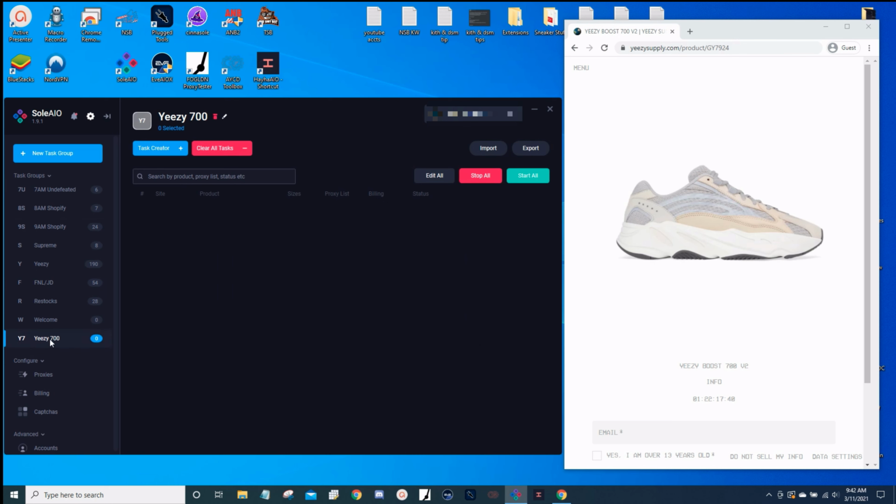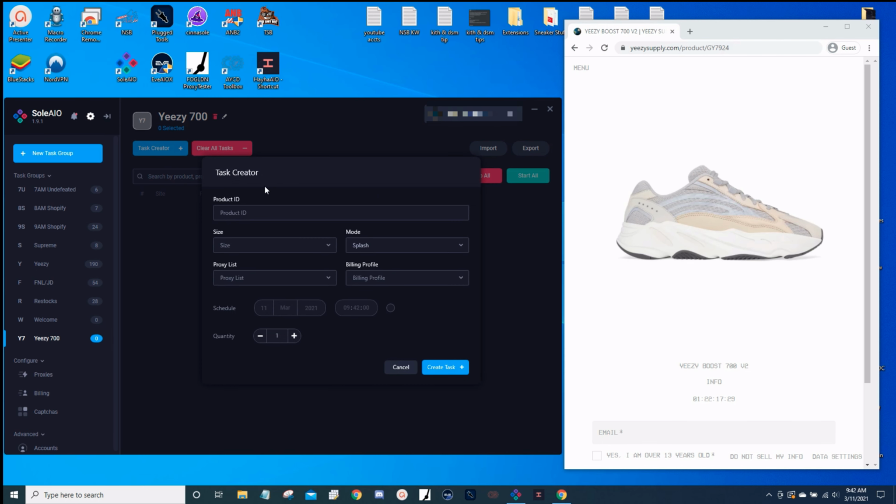You should now see the group created on the left navigation, and we're ready to start creating some tasks. Go ahead and click Task Creator up top, and for product ID, your cook group should provide this information for you, or you can go to Yeezy Supply website and grab it, copy it, and paste it into product ID.